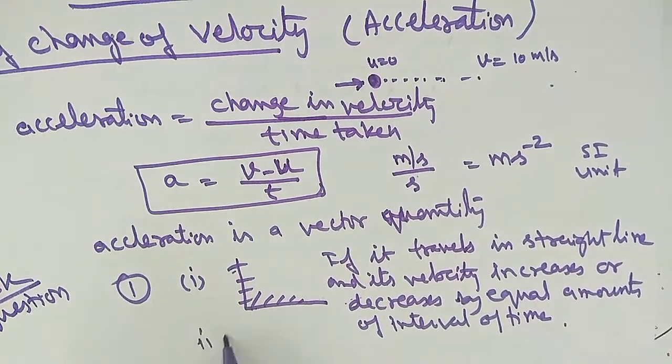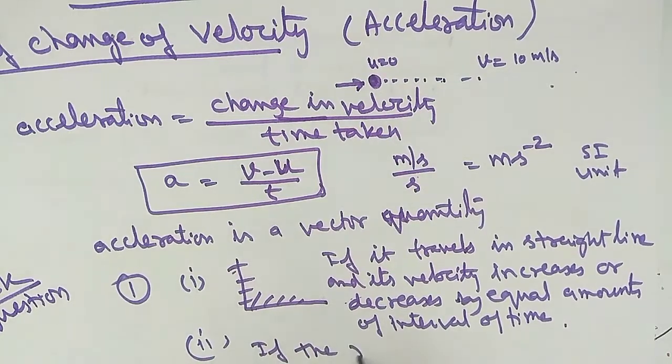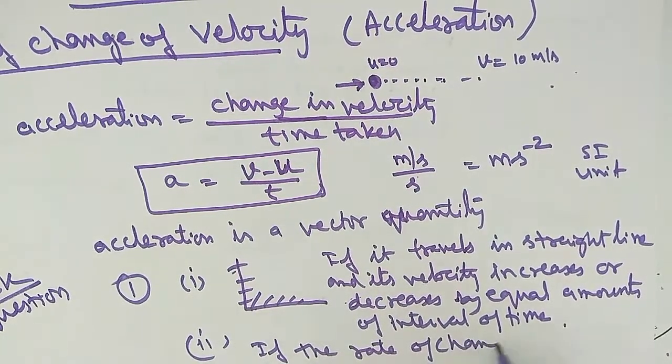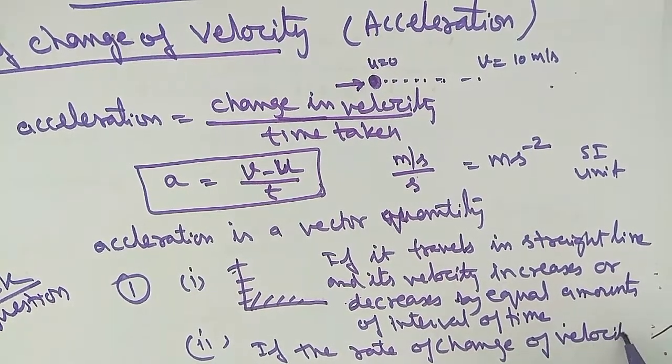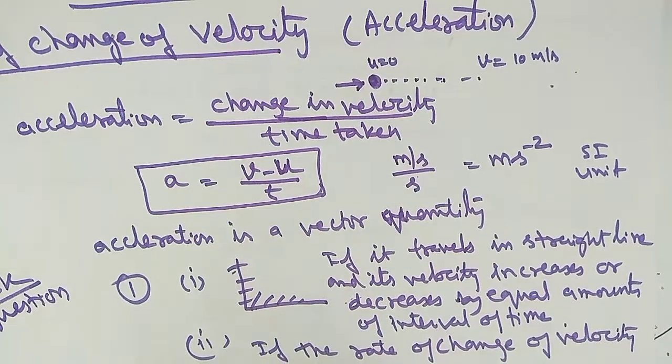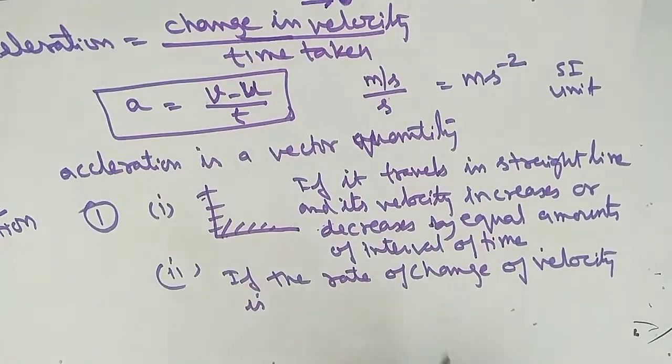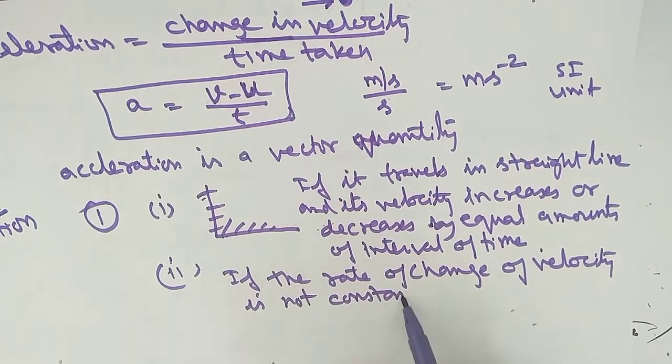Okay, and the second part, non-uniform acceleration, it means if the rate of change of velocity is not constant.